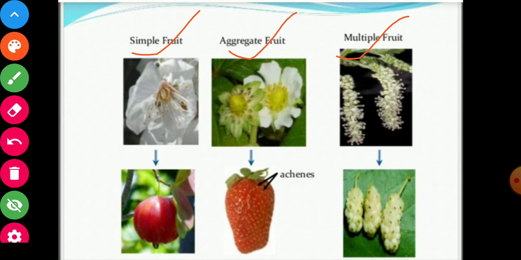Aggregate, like cherry, and here you can see this simple fruit is there, only one fruit developed from one flower. Here aggregate, and here multiple, many flowers but one fruit is there.